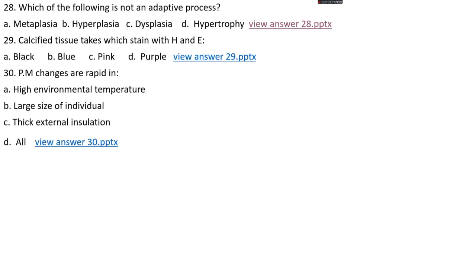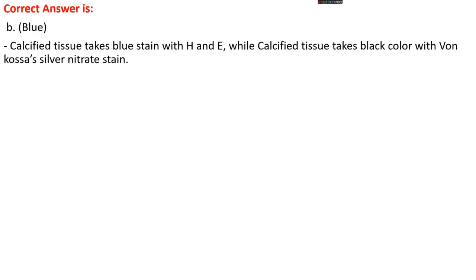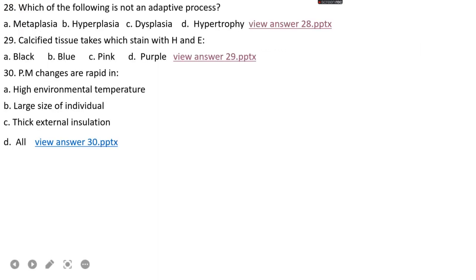Question number 29. Calcified tissue takes which stain with hematoxylin and eosin stain? Option A, black. Option B, blue. Option C, pink. Option D, purple. The right answer is option B, that is blue. Calcified tissue takes blue color with H and E stain, while calcified tissue takes black color with von Kossa silver nitrate stain. Okay.